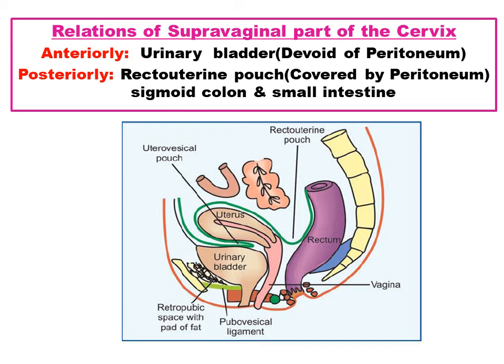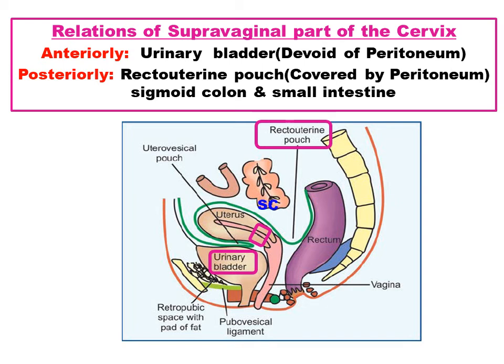Coming to the relations of the supravaginal part of the cervix. Anteriorly it's devoid of peritoneum and is related to the urinary bladder. Posteriorly, it's covered by the peritoneum and is related to the recto-uterine pouch.